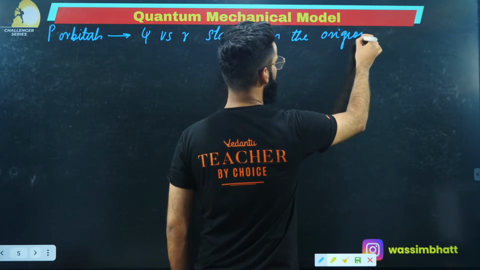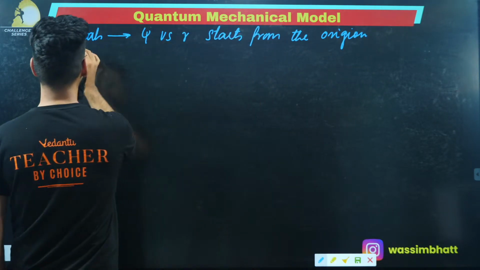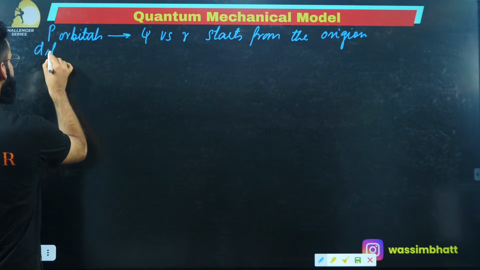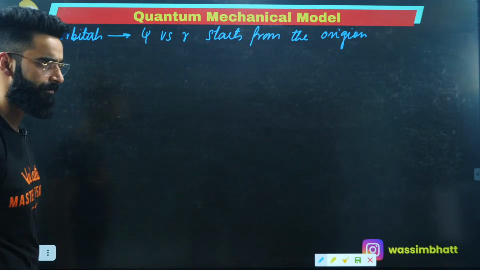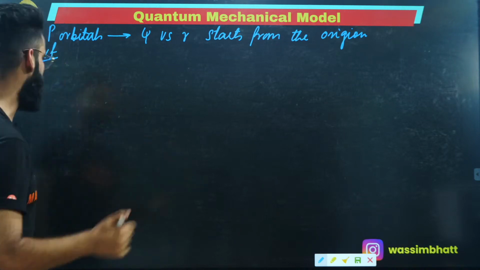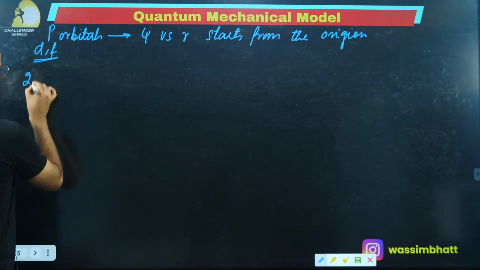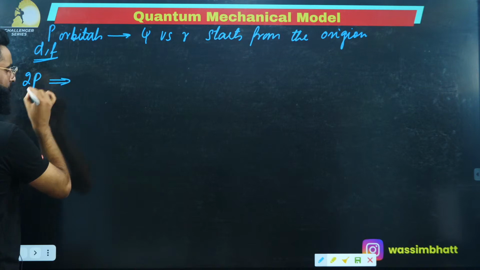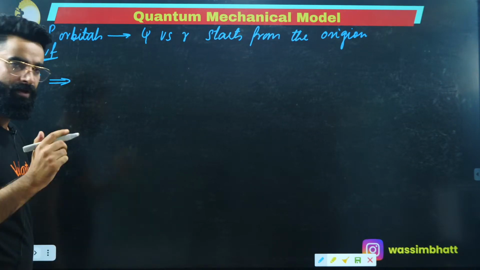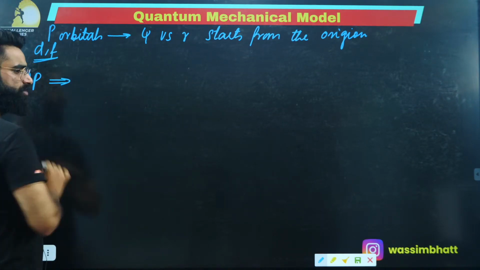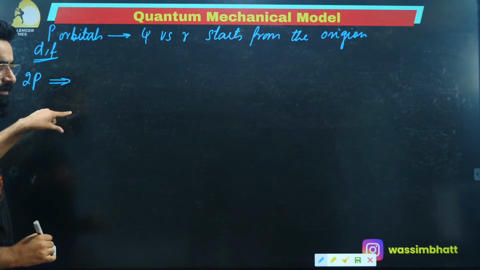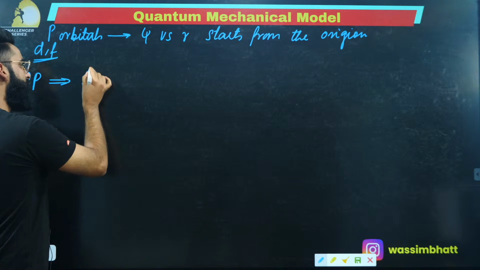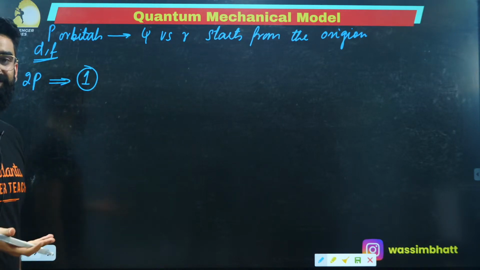In case of your P, D and F, your psi versus r curves start from the origin, right? Now let's say I'm talking about 2p. First of all, what is the shape of the p orbital? It's dumbbell shape, right? If I ask you how many total nodes there will be in case of 2p, it is n minus 1, which means 2 minus 1, which means 1. There is one node. Now is this node angular or radial?